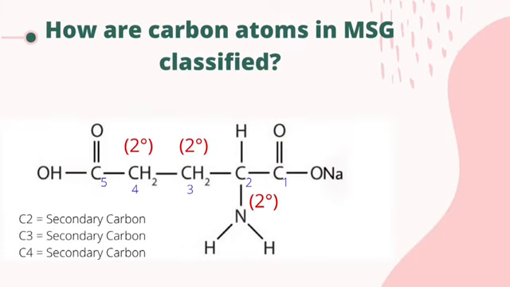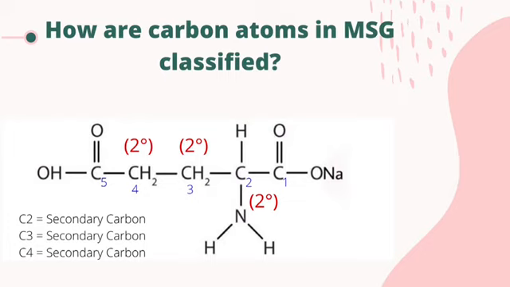As we can see, I have labeled the carbon chain from 1 to 5 starting from the right all the way to the left. The first and fifth carbon are not classified. This is because when the observed carbon atom has a double bond with any atoms or group of atoms, it does not need to be classified.